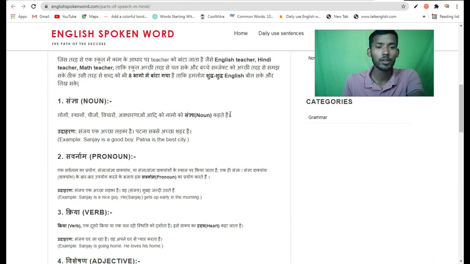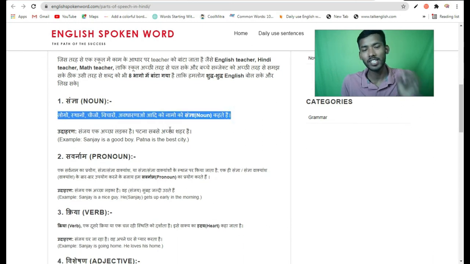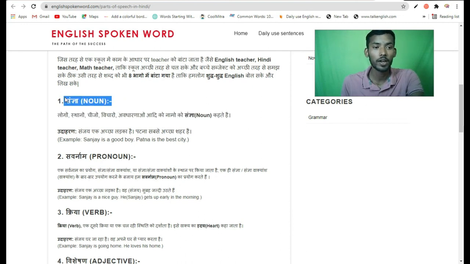Here something has been described about the parts of speech, like noun, pronoun, adjective, verb, adverb, preposition, and conjunction. A little bit of description has been given. By the way, noun is also a separate topic, which I am going to cover with its subtopics, like proper noun, common noun.